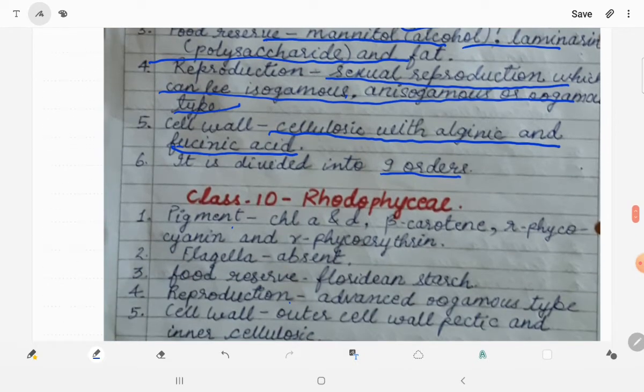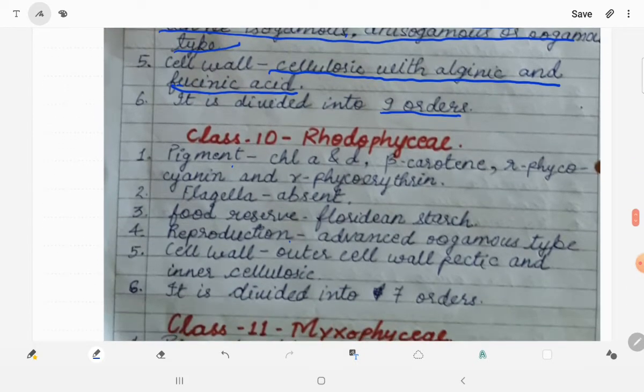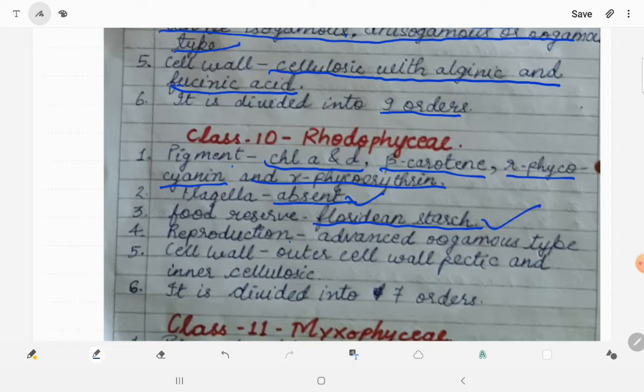Let us move to the 10th class, Rhodophyceae. Pigment present in them is chlorophyll A and D, beta carotene, R-phycocyanin and R-phycoerythrin. Flagella are absent in them. This point is to be noted, and pigments are to be learned. Pigments are very important. Food reserve is Floridian starch. This is also to be learned. Class Rhodophyceae has Floridian starch as food reserve.